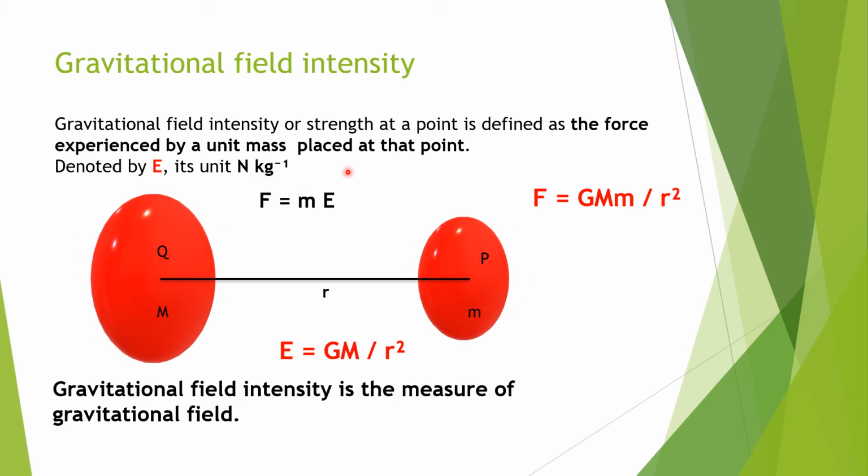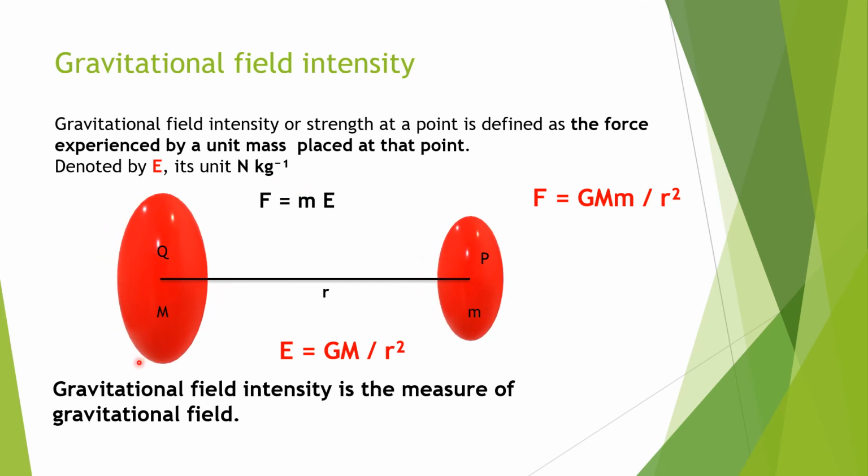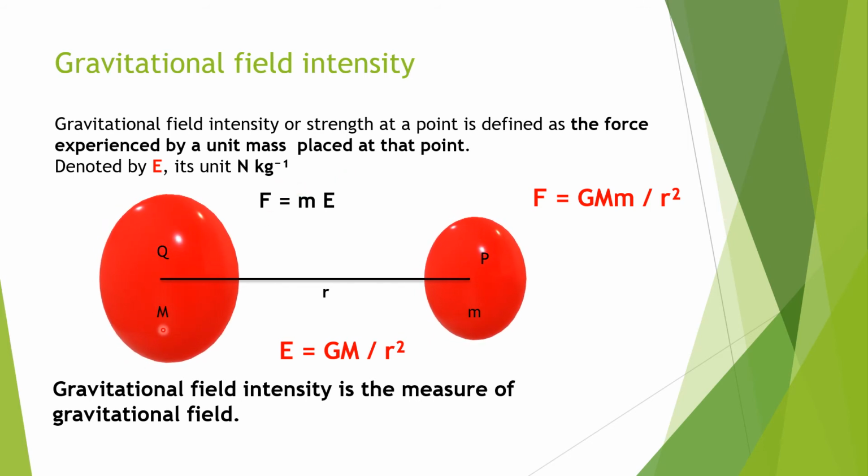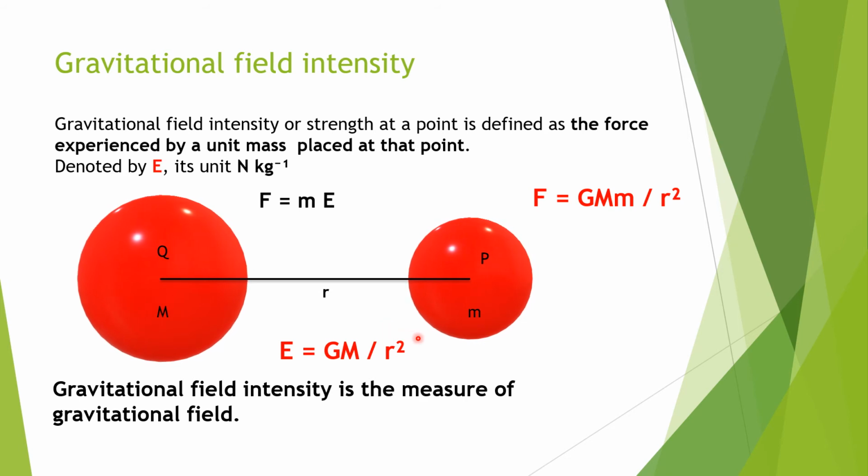So we are considering a body of mass capital M at a point Q and another mass small m at point P, and the distance from Q to P is small r. So the mass capital M develops a field E.